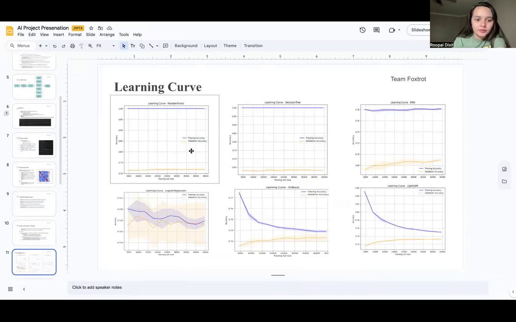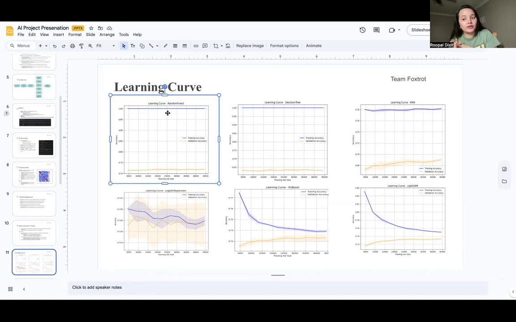These were the learning curves. This is the learning curve for the random forest. We are getting 100% training accuracy and very low validation accuracy. We also did validation testing on all of these models. Because of this, it is not a very good model. It has not trained very well, because you can see there is no convergence of the training accuracy and the testing accuracy. Same goes for the decision tree, which is highly overfitted. Same for KNN, where overfitting was there.